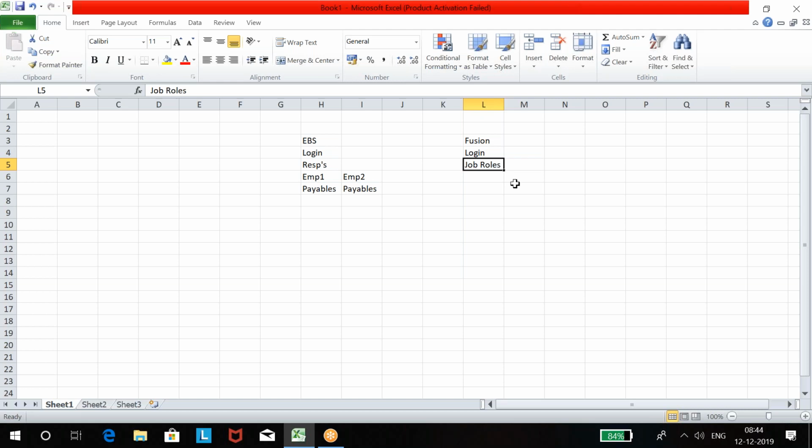Now, actually in EBS, in Fusion, there are three types of roles: job role, duty role, and abstract role. Duty roles are no more now. We used to call job roles duty roles in the previous version of Fusion. So duty role is no more; now it is only job role. And there is something called abstract role.